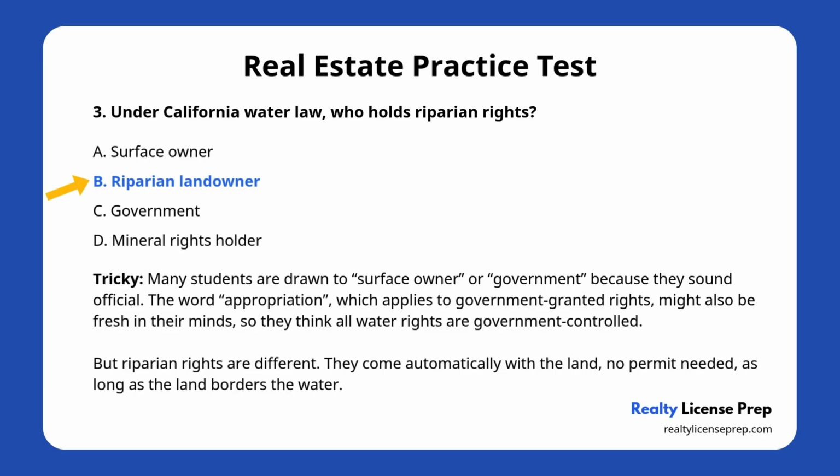But riparian rights are different. They come automatically with the land. No permit needed, as long as the land borders the water. To avoid confusion, focus on this phrase, adjacent to water. That always points to riparian rights.